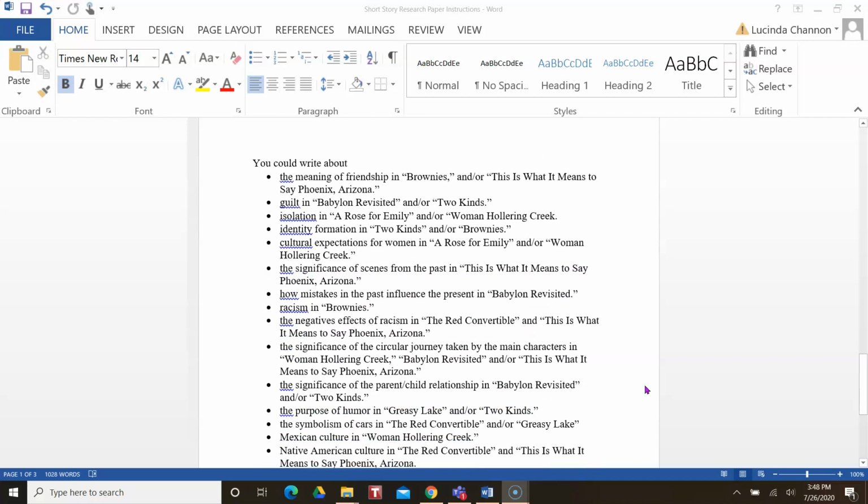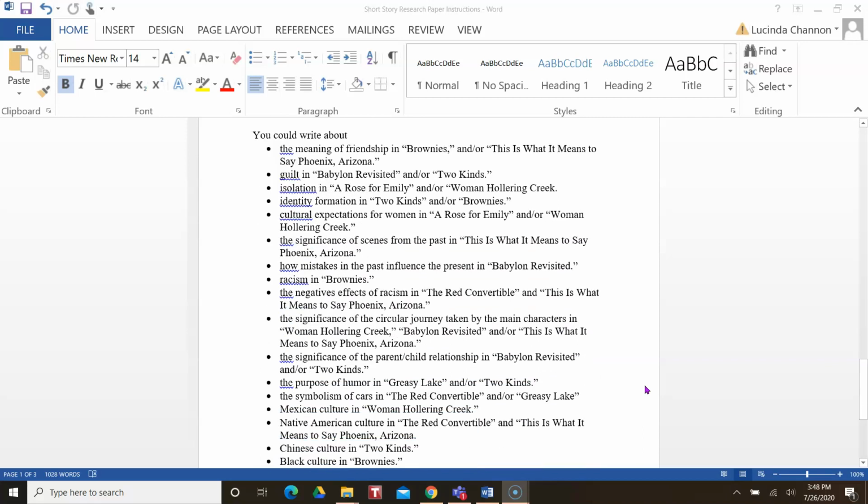So here are just some possibilities. Again, they're very general. The meaning of friendship in Brownies, and This Is What It Means to Say Phoenix, Arizona. Guilt, in Babylon Revisited and Two Kinds. Isolation in A Rose for Emily and Woman Hollering Creek. Identity formation in Two Kinds and Brownies. Cultural expectations for women in A Rose for Emily and Woman Hollering Creek. The significance of the scenes from the past in This Is What It Means to Say Phoenix, Arizona. How mistakes in the past influence the present in Babylon Revisited.